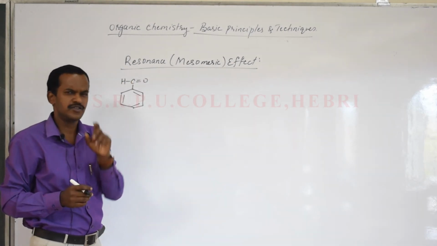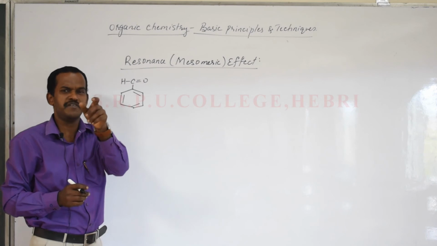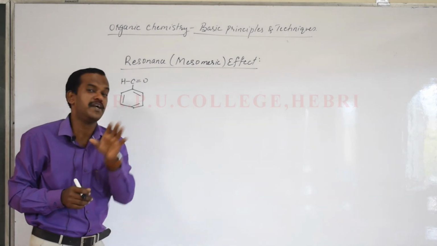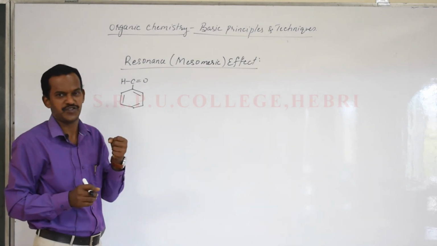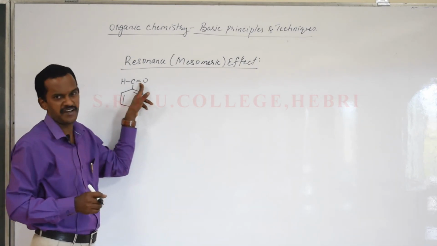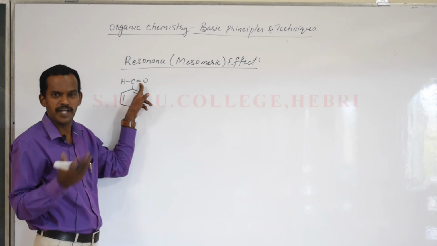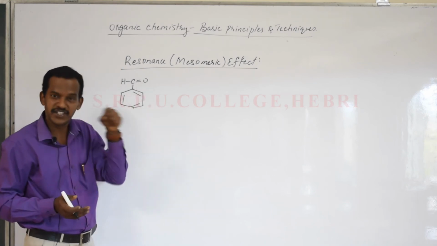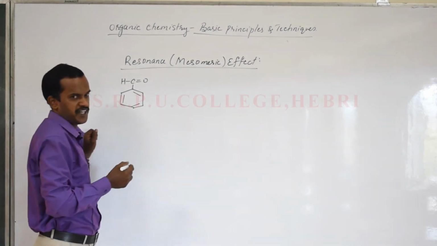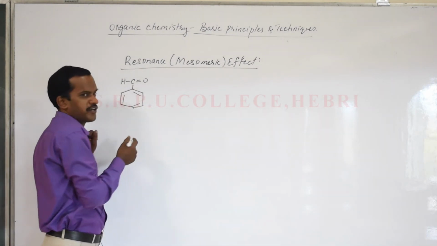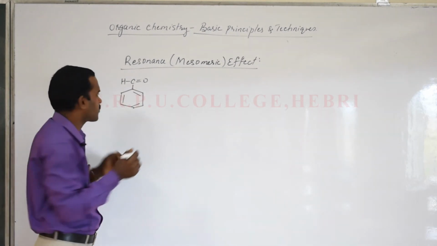You can easily remember that a substituent attached to the benzene ring, if it has a multiple bond, acts as an electron withdrawing species. Generally, you can write CN, CHO, COH, NO2; such groups are electron accepting or electron withdrawing groups. Now, when the CHO group is attached to the benzene ring like this, it acts as electron withdrawing. Now see how the displacement of electrons takes place.